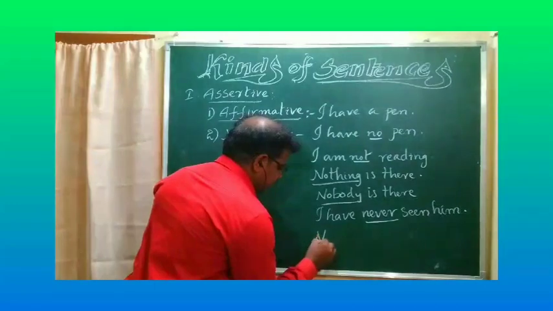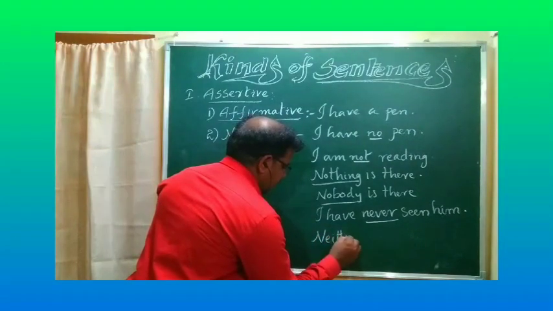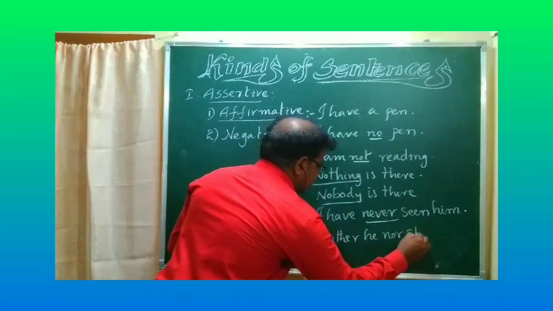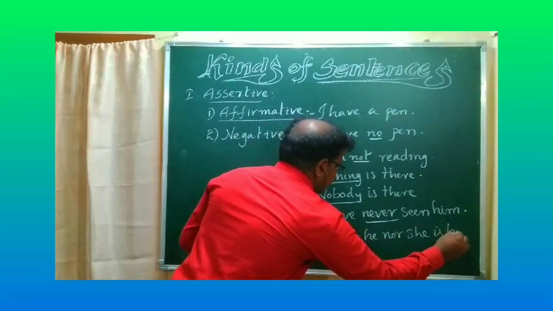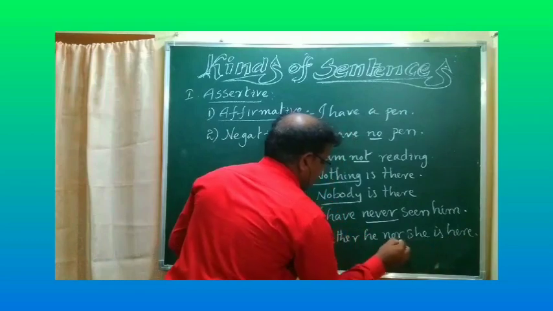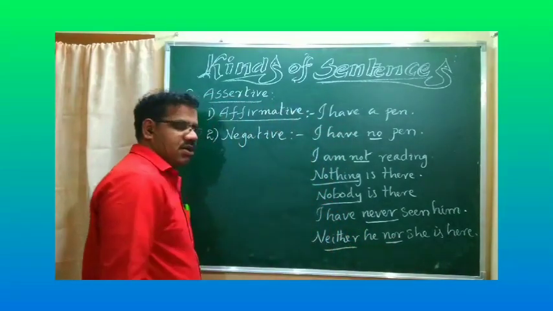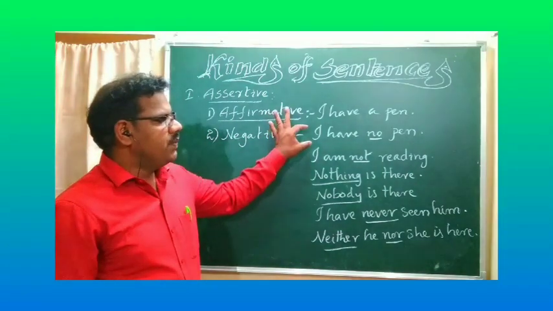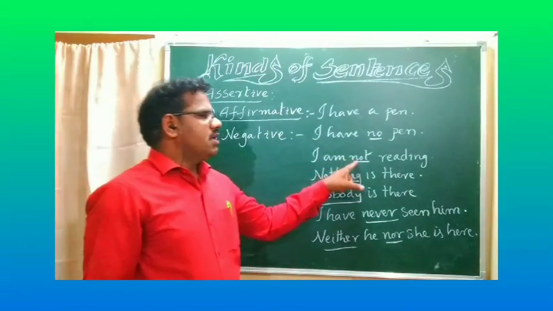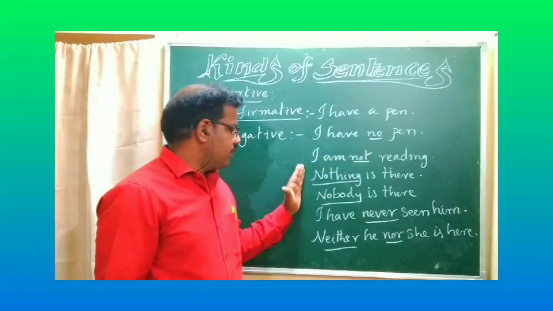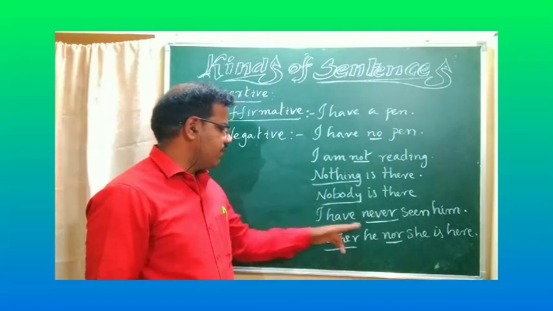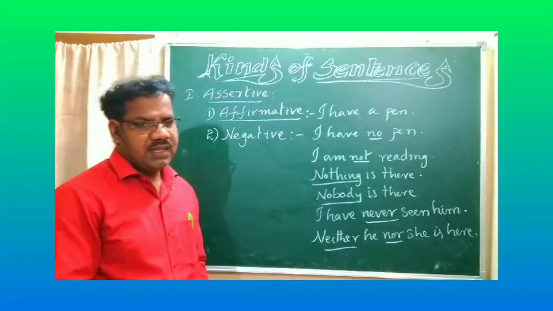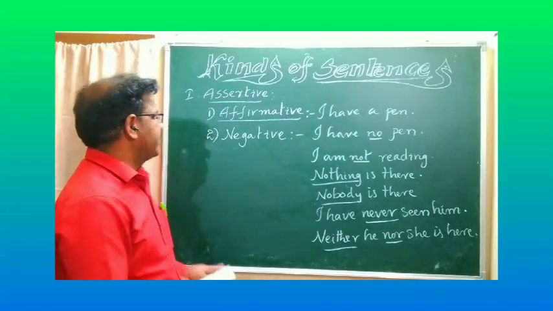And, neither he nor she is here. Here, neither nor refers to negative meaning. My dear students, don't depend only on not or no. You also have to see nothing, nobody, never, neither, nor. These are also examples of negative words in negative sentences.